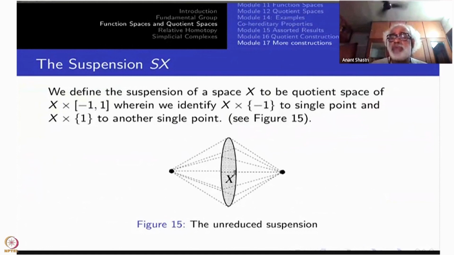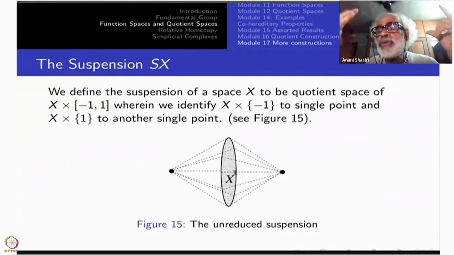More interesting things happen. Just take 2 points. A space with 2 points and a discrete topology, not indiscrete topology. Then what will be the suspension? Now X cross I will consist of a disjoint union of two copies of the interval, right? One endpoint consists of minus 1 cross 2 points. The other one will be another plus 1 cross 2 points. These two things are identified to single points.